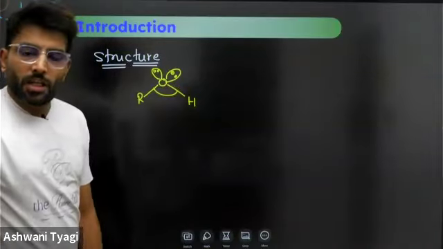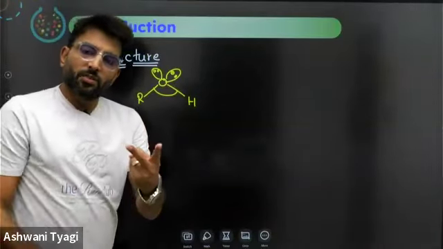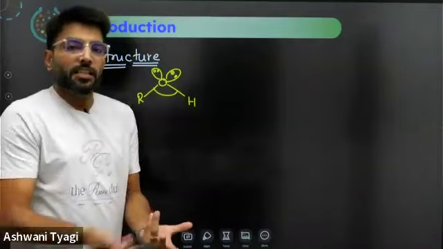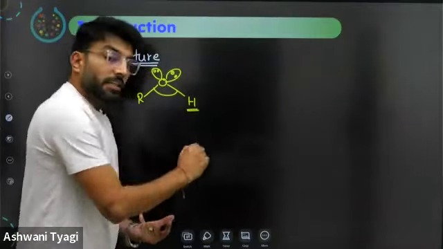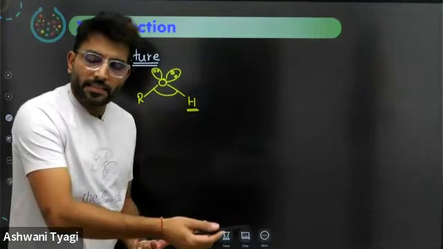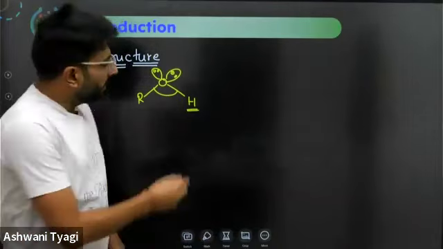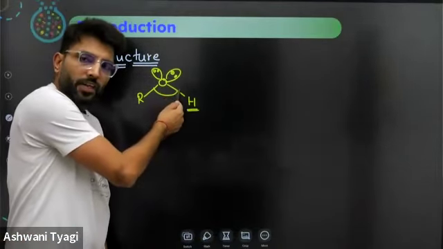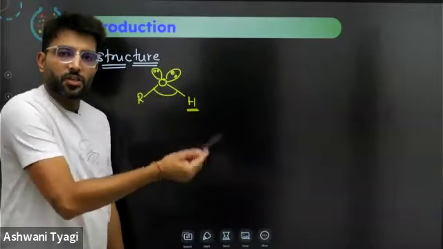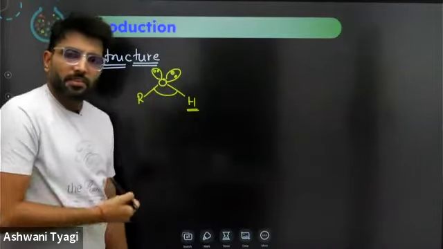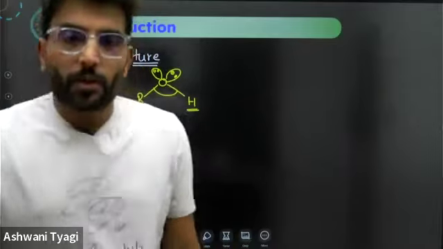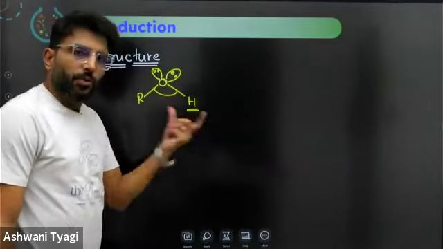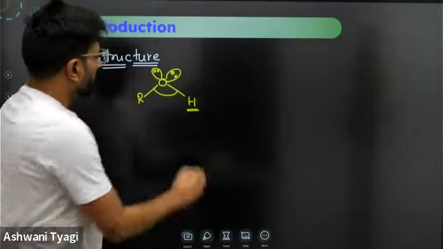So don't ever forget that every alcohol has two lone pairs available. So inherently they are Lewis bases. They are Lewis bases and Arrhenius acids. They can give H plus whenever required, and they can donate a lone pair whenever needed under certain conditions. So they are very good Lewis bases, and they are good acids too. Acidic nature I will discuss.